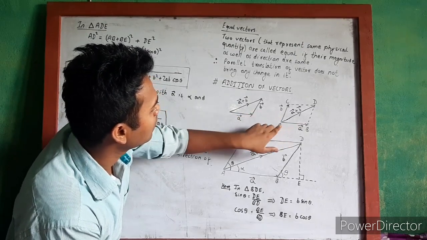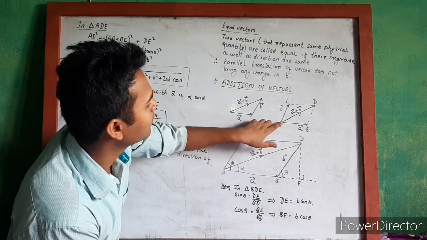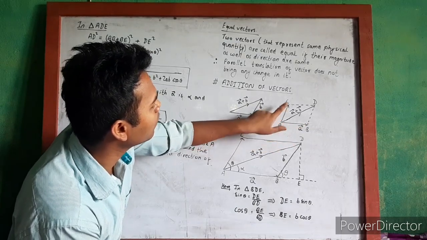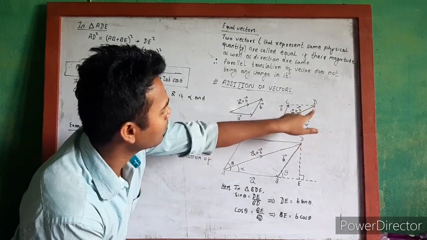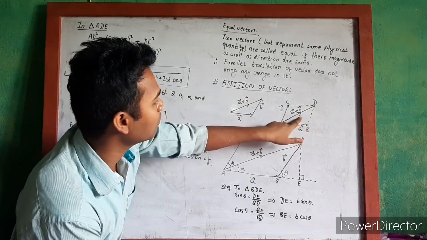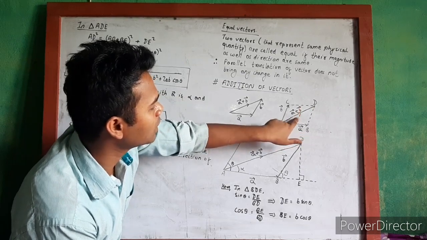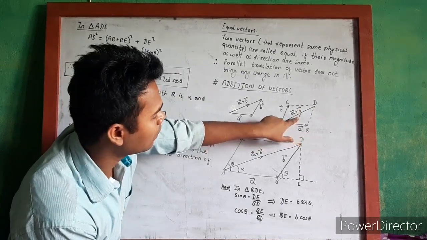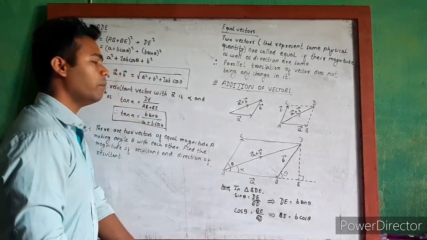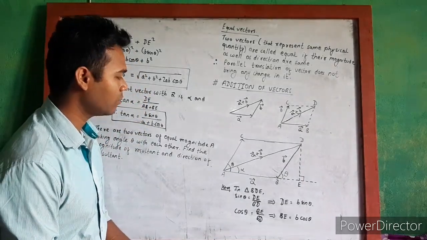Here both the vectors' tails coincide at a single point, and we will construct a parallelogram, completing the parallelogram. Then the diagonal vector gives the resultant of these two vectors. Now let us calculate the magnitude of the resultant vector.